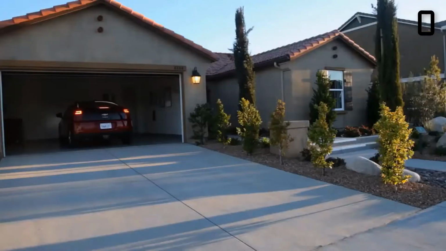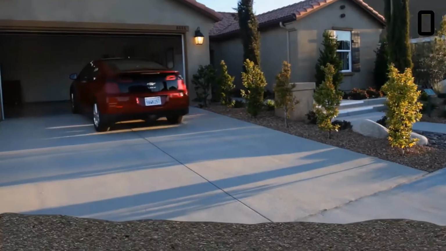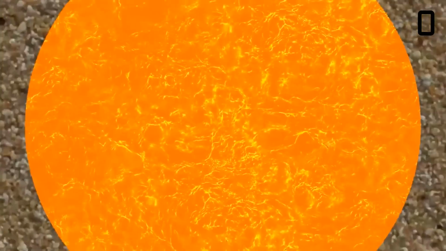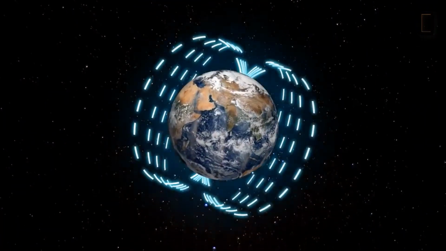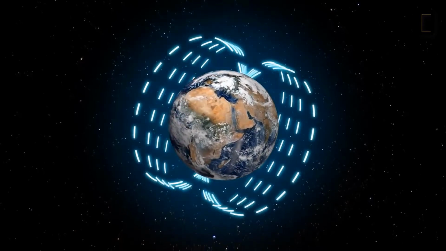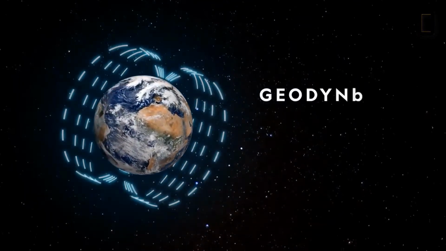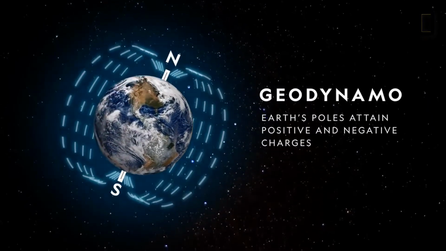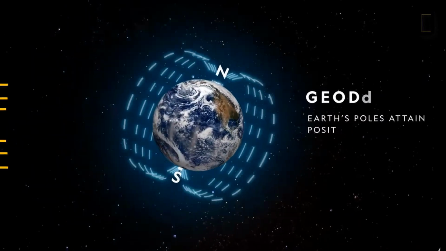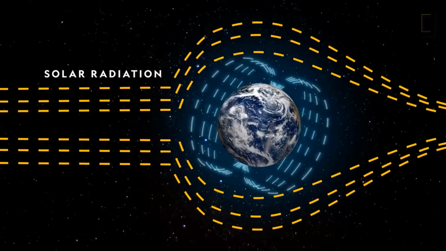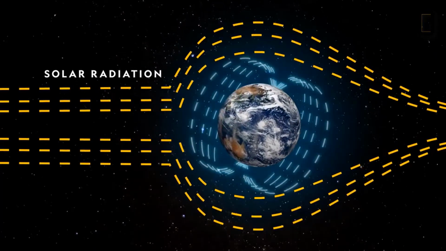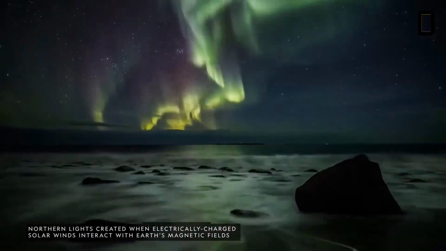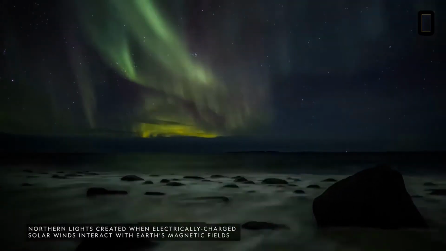While electromagnetism has daily applications, it's also the engine that drives the planet as a whole. Thousands of miles below the Earth's surface, a layer of liquid metals churn and flow. This generates electric currents that then produce magnetic fields that all together encompass the entire planet. Called a geodynamo, this process causes Earth's poles to attain positive and negative charges, turning the planet into a giant electromagnet. This phenomenon also creates a protective layer around the planet. It shields us from the most harmful radiation in space, leaving us to enjoy a world held together by the strange and fundamental force of electromagnetism.